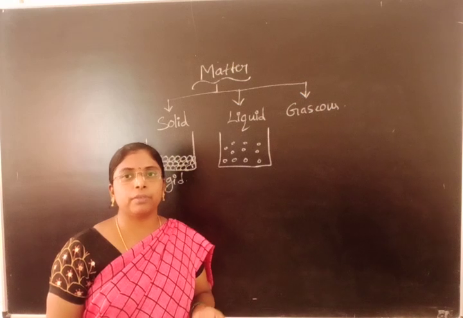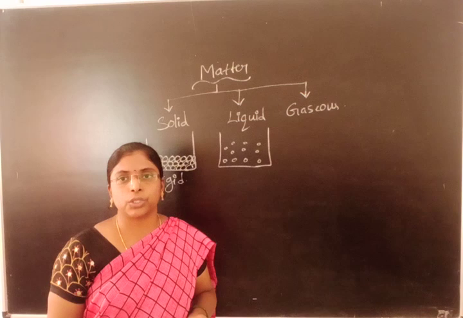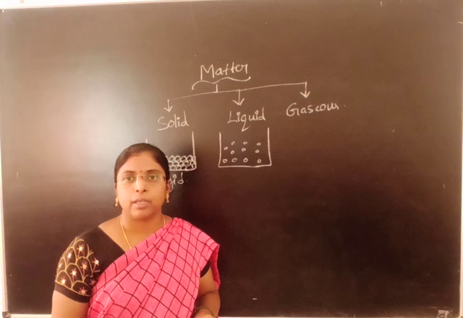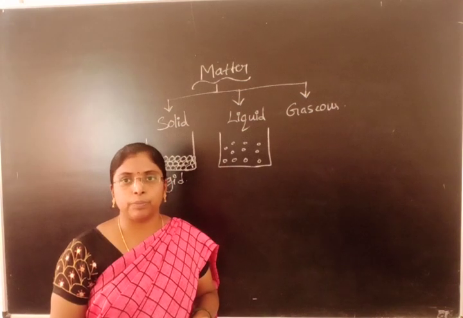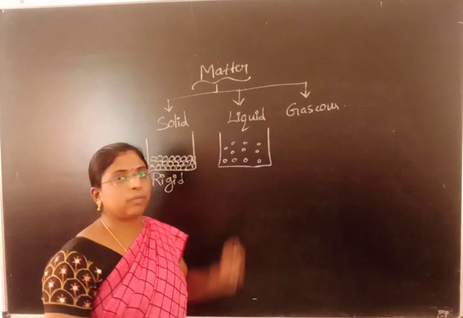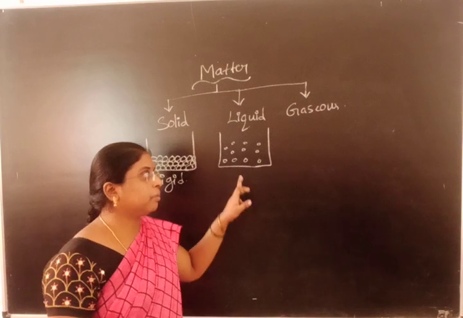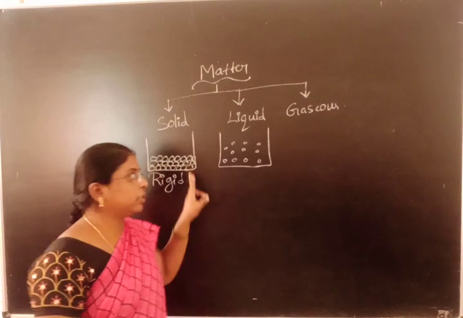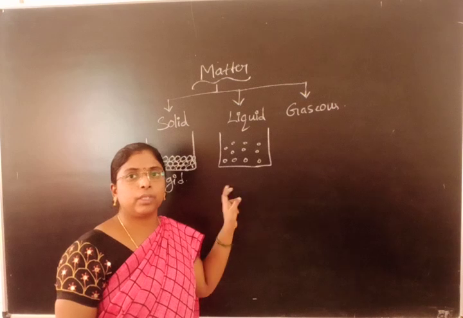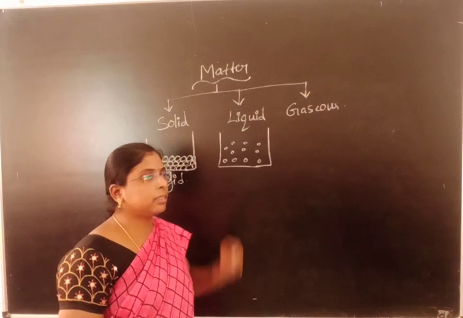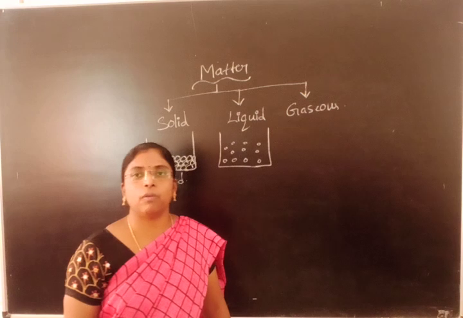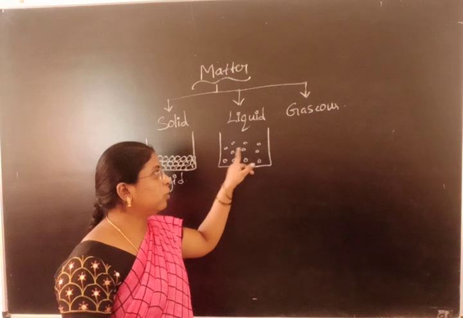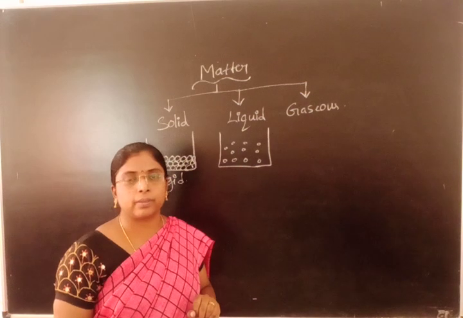The same water, if I put in the plate, it takes the shape of the plate. Liquid does not have any definite shape, but it is having definite volume. How do you come to know it is having definite volume? Here we can measure the volume of a liquid in terms of liters. Hence liquid has a definite volume but does not have definite shape. The particles are slightly loosely held with each other.